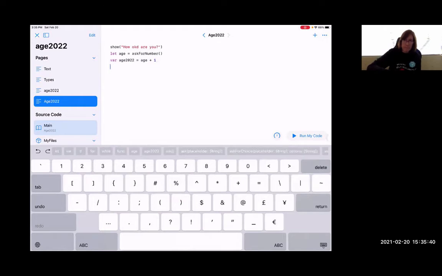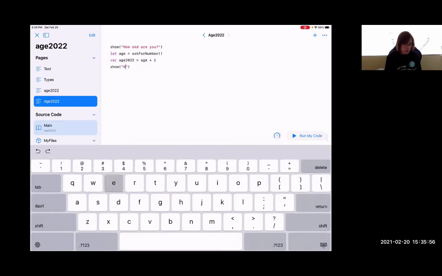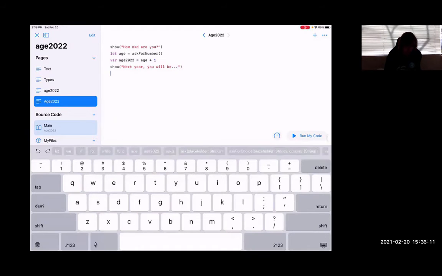After we declare the variable, we're going to show a string again. I go and look for show a string, and we're going to change it for ABC, which is a string, and let's replace it with next year, comma, you will be, okay, and now we need to show the variable that is called age 2022.